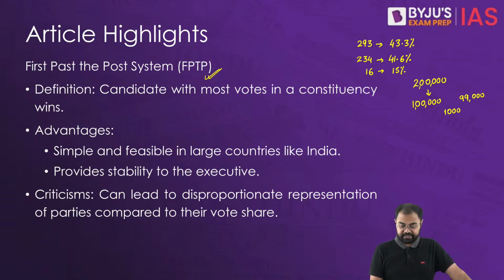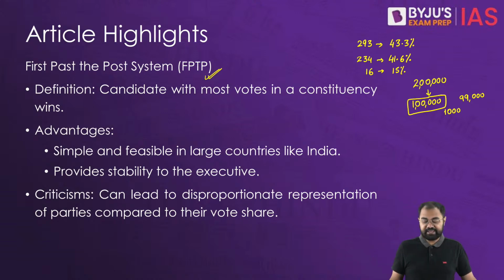In this case, the candidate who has won 1 lakh votes, the highest number of votes, would be the one who wins that particular constituency. So the candidate with the most votes in a constituency would win. This is the system that we are using in India.